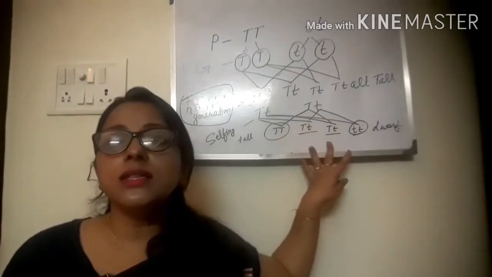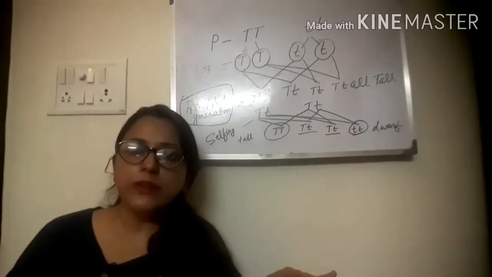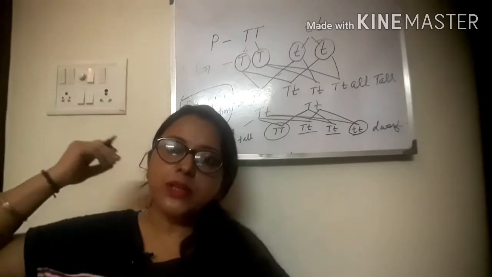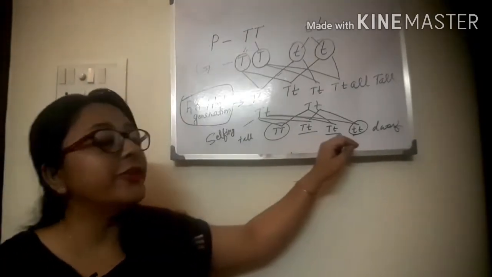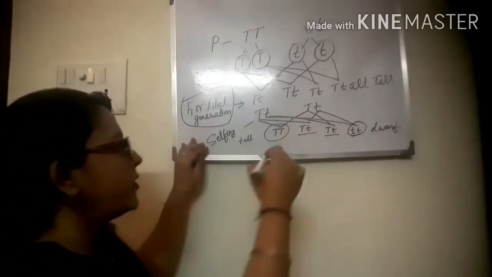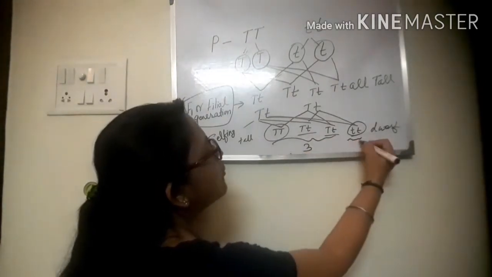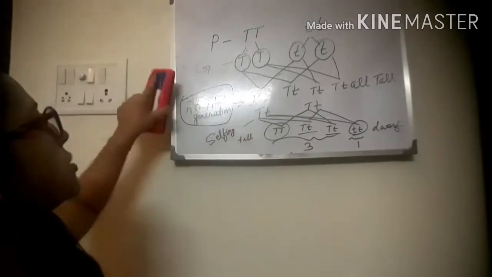So this is phenotype. I have already discussed phenotype. The physical appearance of any trait is considered as phenotype. So here we get the ratio of phenotype. See, tall, tall, tall, we are getting three tall plants here and one dwarf plant here. So what is the ratio of phenotype?